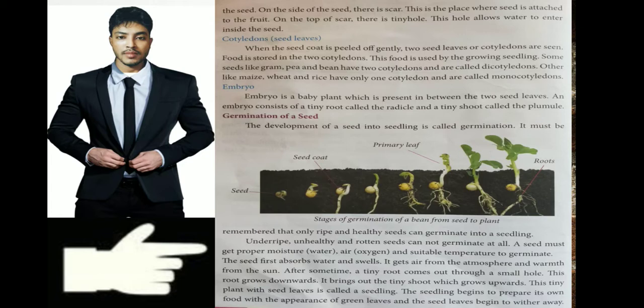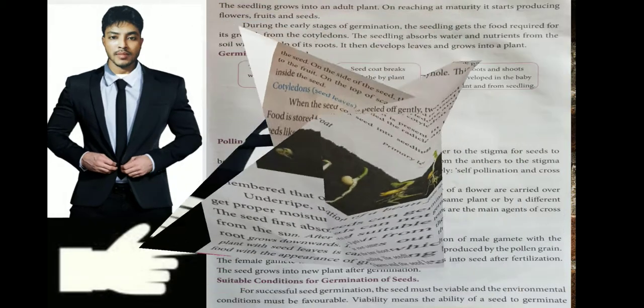Suitable temperature means there should be sunlight. If there is too much heat, the plant cannot grow, and if there is very little sunshine, then also the plant cannot grow. So a seed needs good water, air, and good temperature, not too much heat, not too little. So this is how a seed grows into a plant.